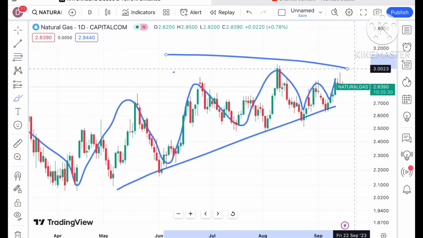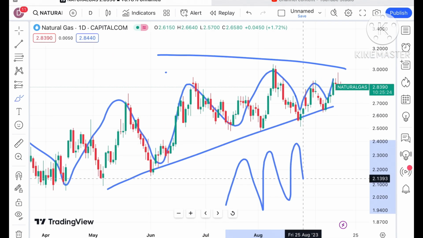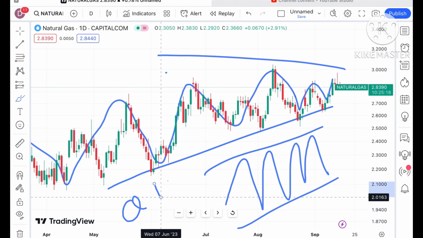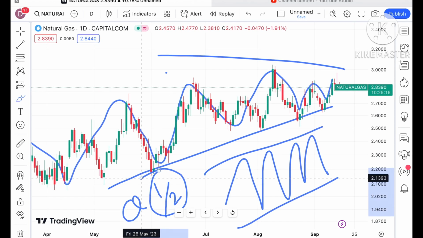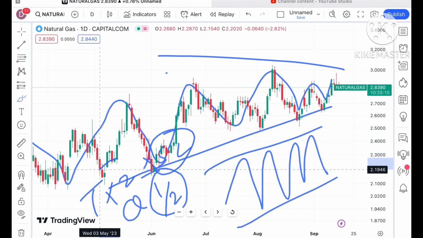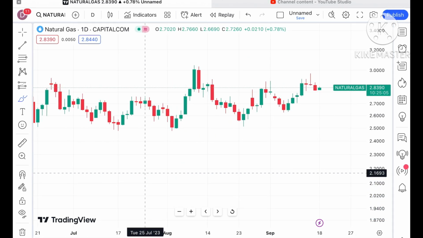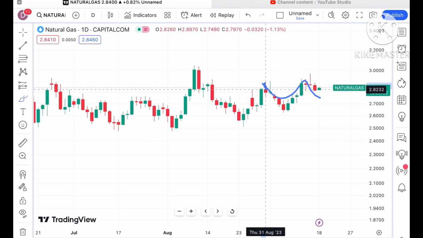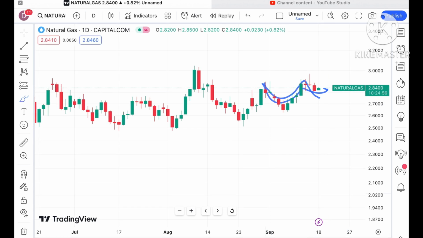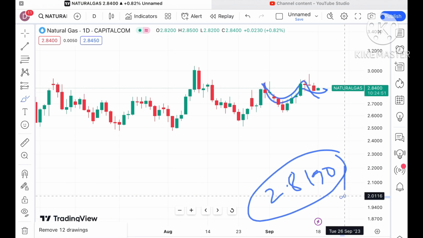Chances are very high that it can go further high because the overall trend is upside, and the volatility is good. When the volatility is high, always remember to reduce your quantity to half, and increase your target and your SL by twice. If the price sustains this level, chances are very high it will go further high because there is a clear pattern forming. But if the price falls below a level of around $2.8190, then a probability of further fall can be seen in the price of natural gas.